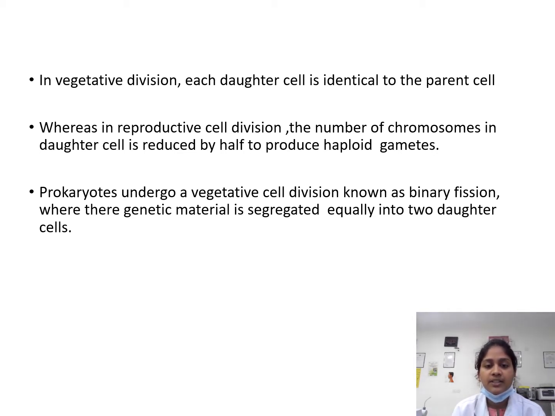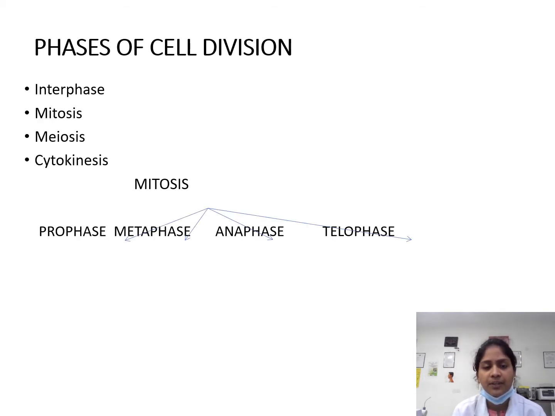Prokaryotes undergo a vegetative cell division known as binary fission, where the genetic material is segregated equally into two daughter cells. Phases of cell division include interphase, mitosis, meiosis, and cytokinesis. Mitosis involves the prophase, metaphase, anaphase, and telophase.